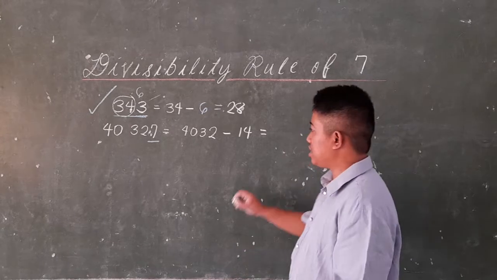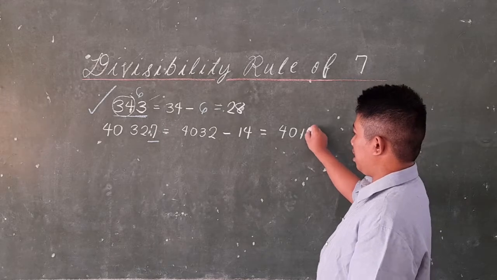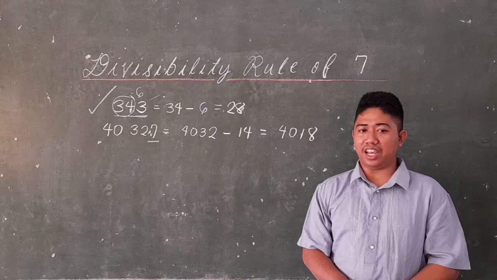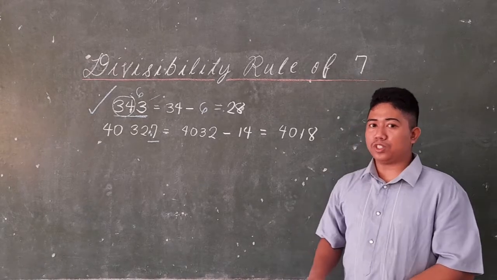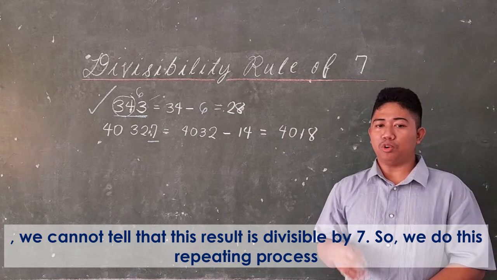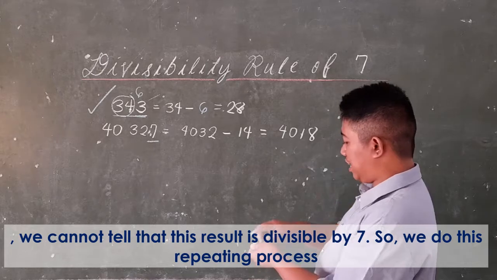So the answer is 4,018. So we have the difference between two numbers is 4,018. Okay, next. So we cannot tell that this result is divisible by 7. So we do it again, this repeating process. So 4,018, copy.